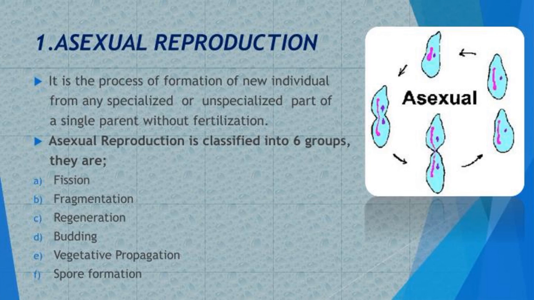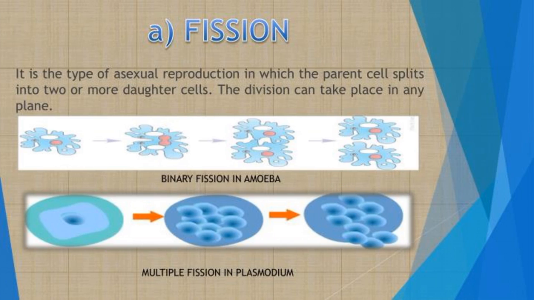So what are the different types of asexual reproduction? There are many types of asexual reproduction such as fission, fragmentation, regeneration, budding, vegetative reproduction, and spore formation. Fission. Fission may be defined as the splitting of a unicellular organism into two or more than two separate daughter cells. In other words, it is the type of asexual reproduction in which the parent cell splits into two or more daughter cells, and this division can take place in any plane.